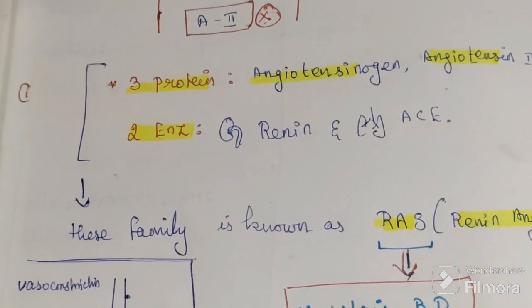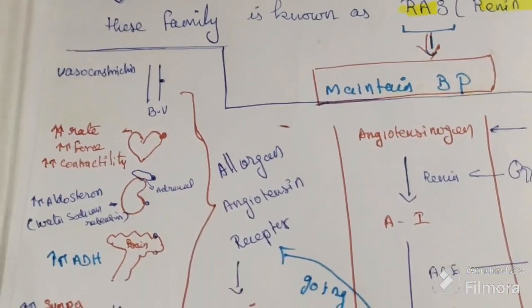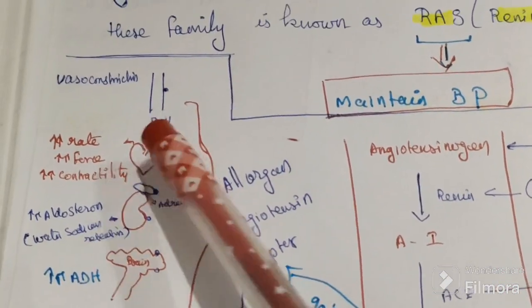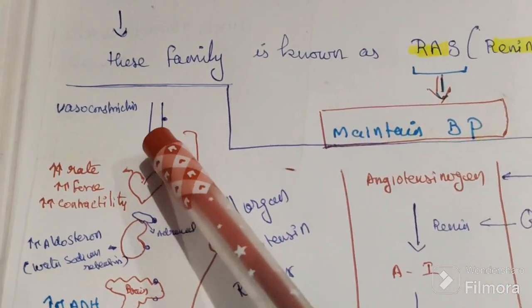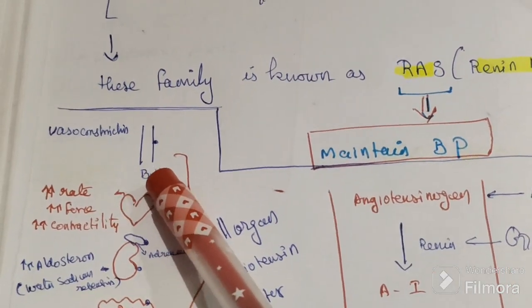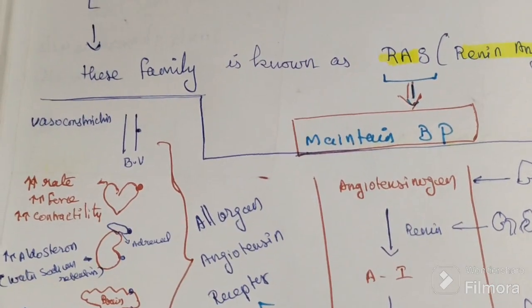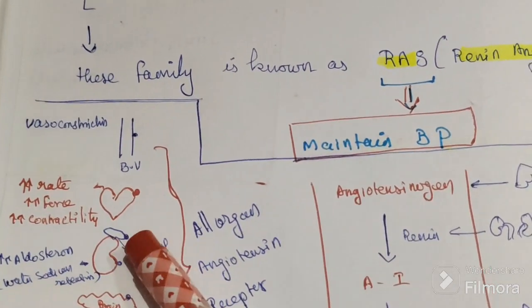This angiotensin 2 will act on six organs. What are the six organs? In our blood vessels, it causes vasoconstriction. So blood pressure will rise. Second, it will act on the heart.